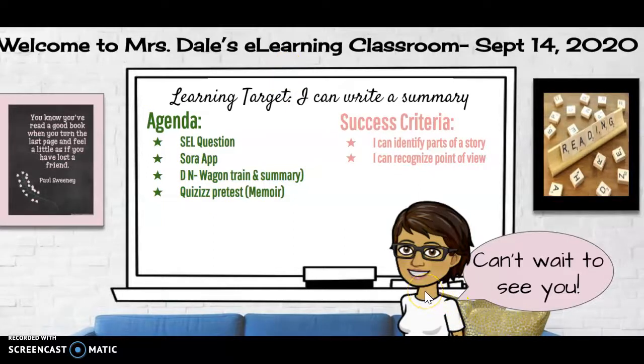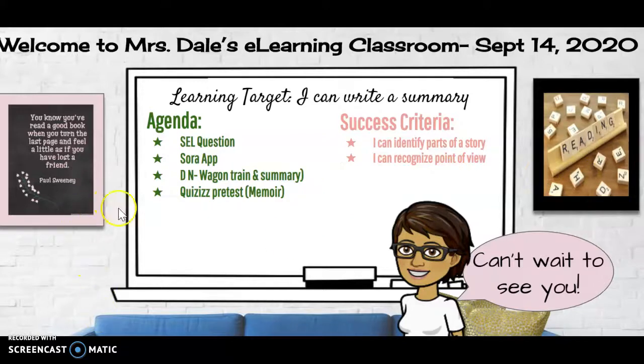Okay, today is September 14th. Your learning target is you can write a summary. We're going to do the SEL question. We're going to the Sora app. We're going to do a quiz, and we're going to do the wagon train, listening to it, and the summary. Your success criteria is you can identify parts of the story and you can recognize point of view.